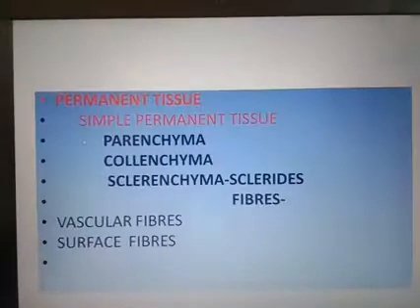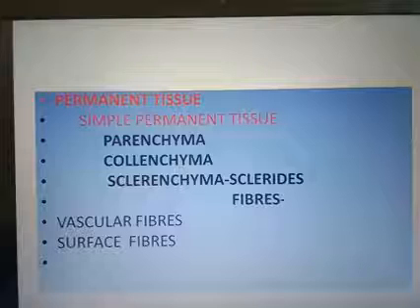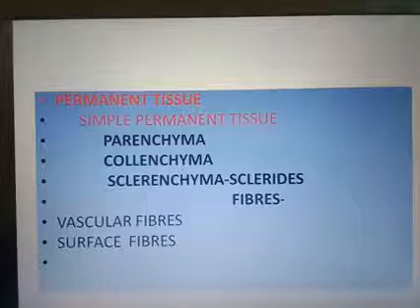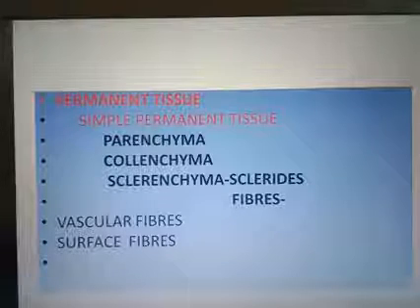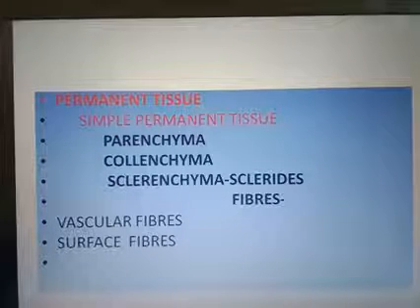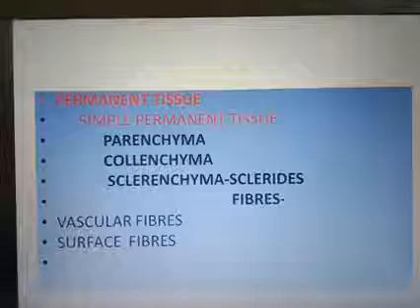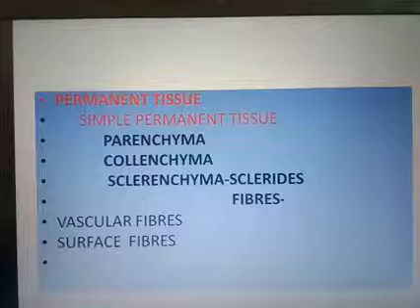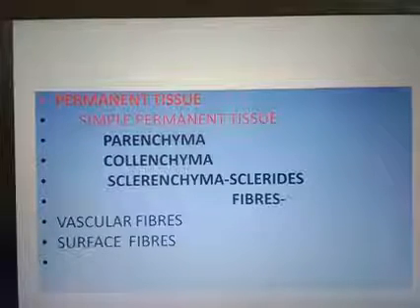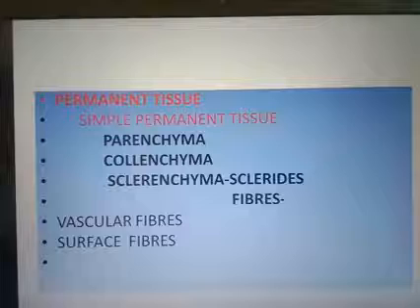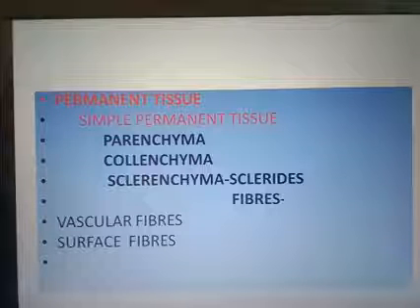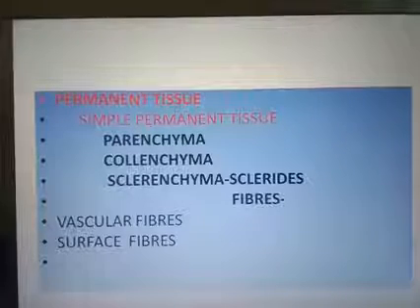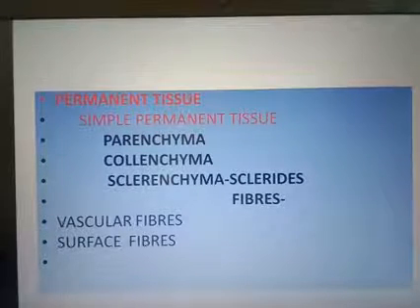Clear? Again I am repeating, what is permanent tissue? The cells that are derived from the meristems and constitute the body part of a plant are known as permanent tissue. They are called permanent tissue because they lose their power of division. There are two types: simple and complex permanent tissue. Simple permanent tissue is made up of only one kind of cells. Parenchyma, collenchyma and sclerenchyma are examples of simple permanent tissue.